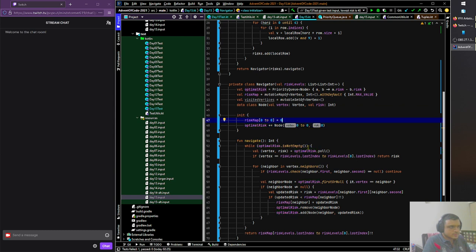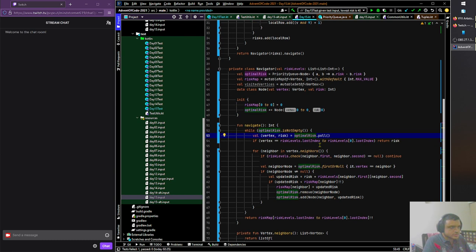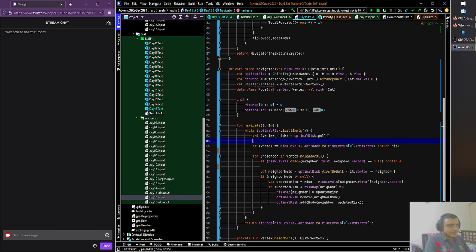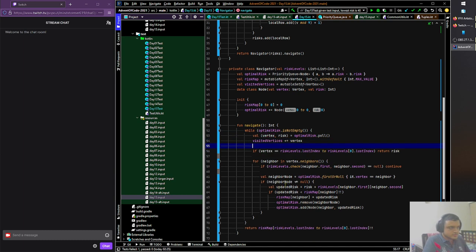We need to do the poll. Optimal risk is not empty. We do this and we mark it as visited, right? We mark it as visited. So we just say here that, and we can technically do while, so visited vertices plus equal to vertex, right? We can technically do while visited vertices dot size is less than the total set, but it's fine. Either way, we will hit the final barrier as it were, right?